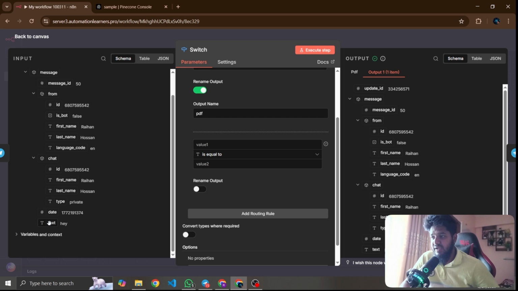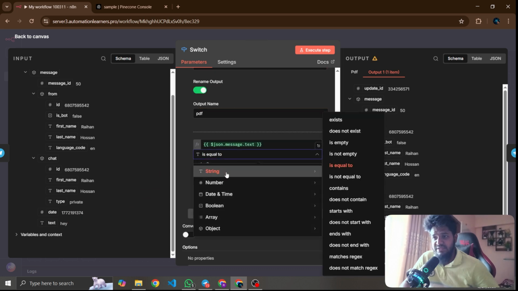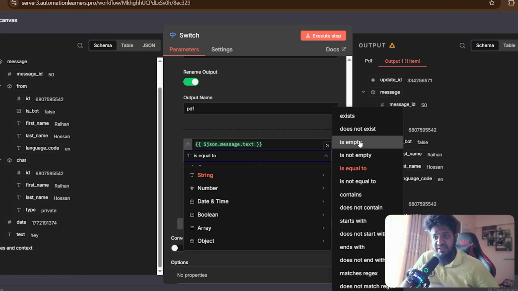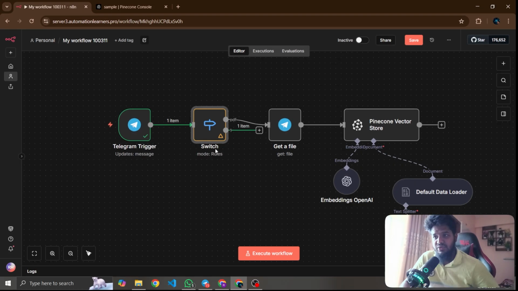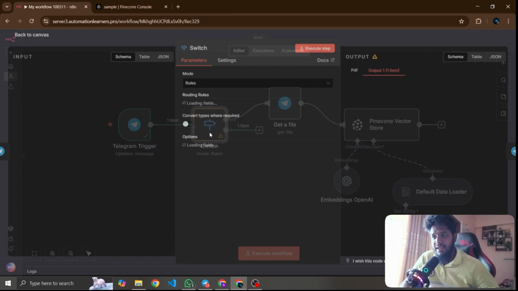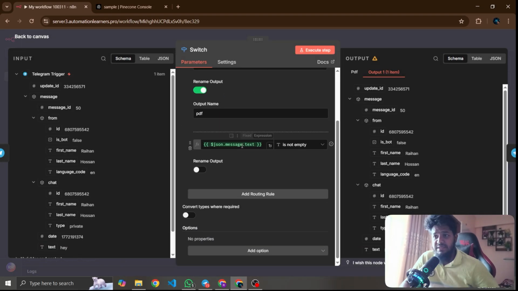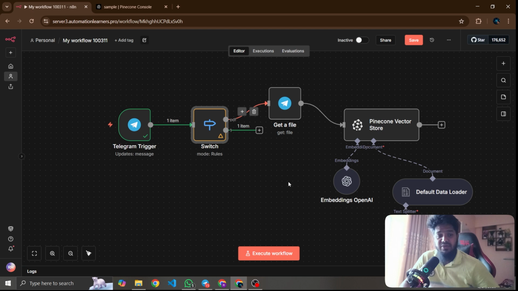Okay, so if I paste here the chat message, the options are: is equal to, is not equal to, exists, does not exist, is empty, or is not empty. So if this is not empty, the workflow will execute. This is the workflow condition: is not empty. That means we got a message on the particular social media.